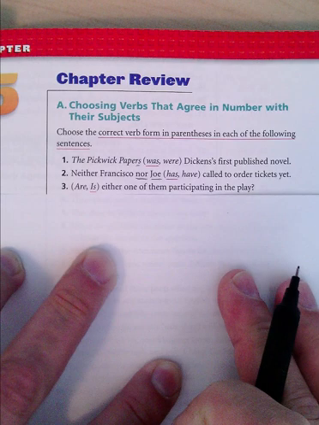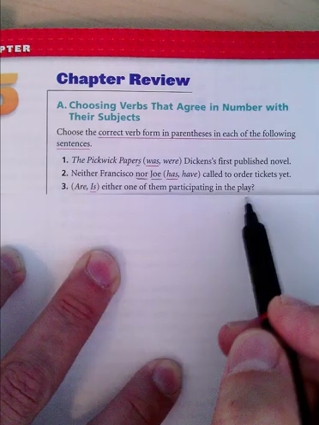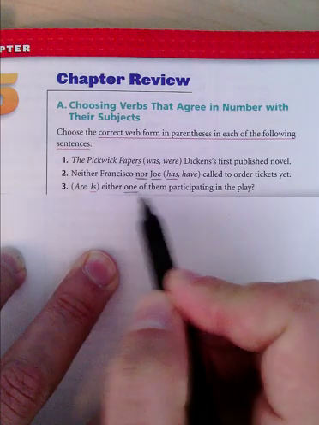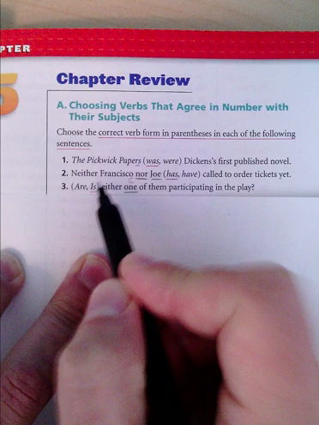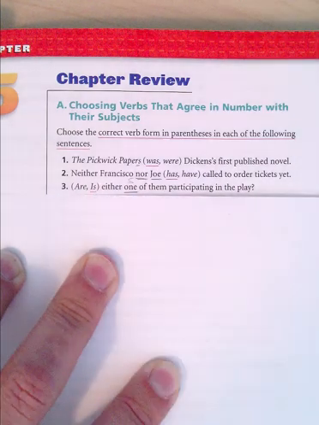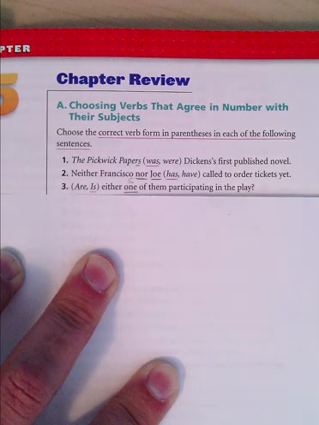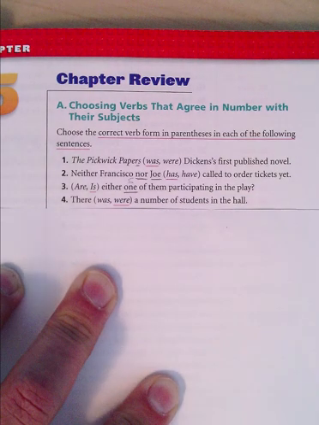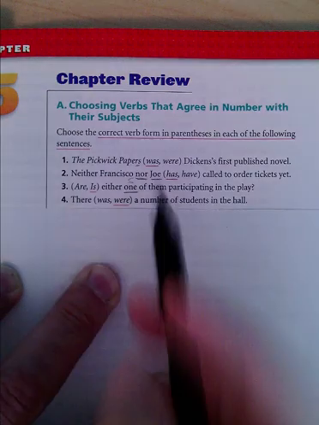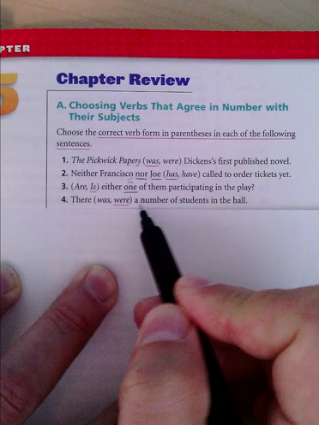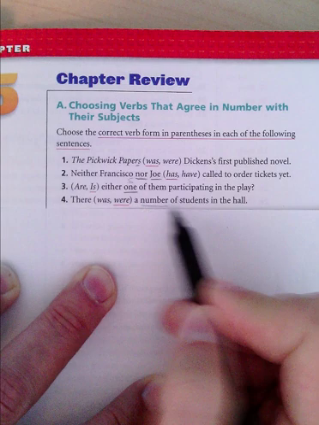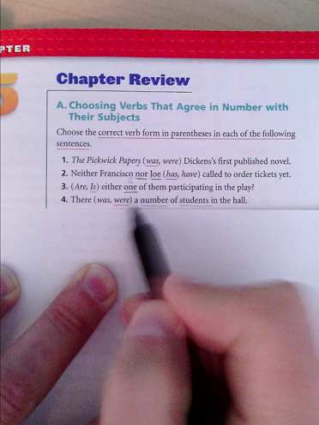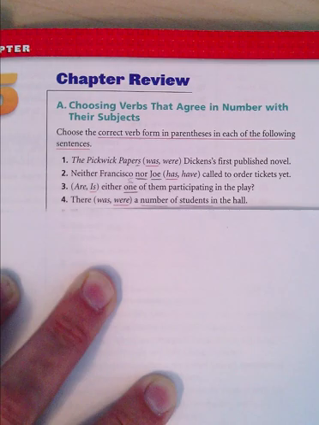Number 3, is either one of them participating in the play? Well, the subject is one, right? So if that's the subject, then is has to be the verb there. Okay? Number 4, there were a number of students in the hall. It has to be were because look at what the subject is. The subject is number, and we can tell that the number is plural because it's number of students. So that means it has to be were, the plural. Okay?